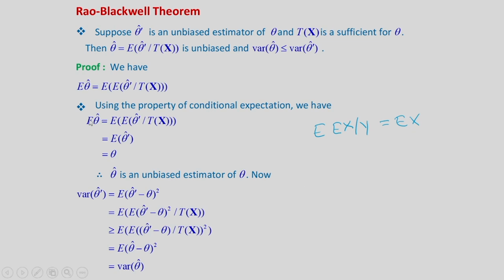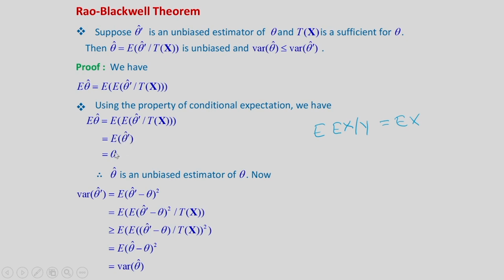Now, we apply this property. E of theta hat is equal to the expectation of this conditional expectation, E of theta hat dash given Tx, and this will be the same as E of theta hat dash.